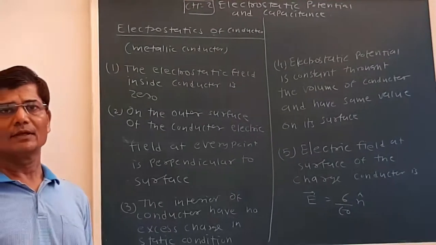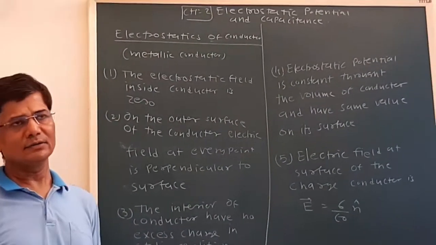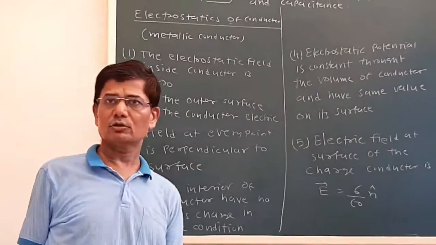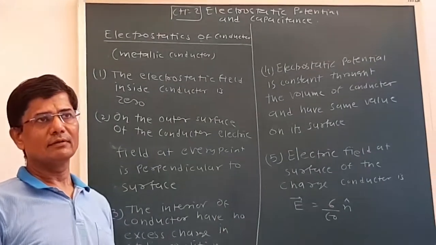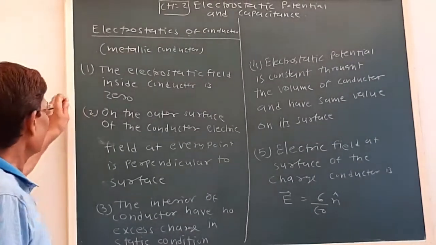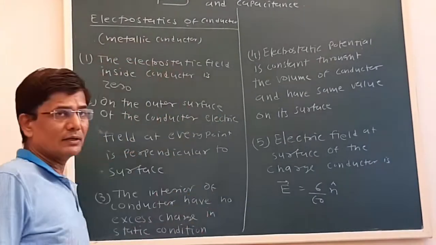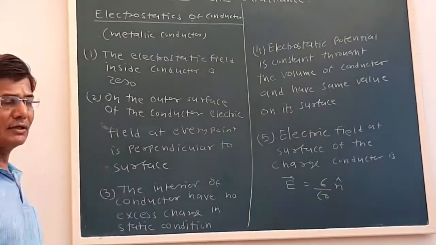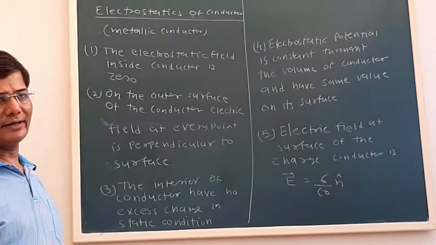Dear friends, last time we talked about what is a capacitor and capacitance. We also derived the equation for the value of a parallel plate capacitance. Now we proceed further. Now we have to see electrostatics of conductors. Our lesson deals with static charges. That means charges are at rest.